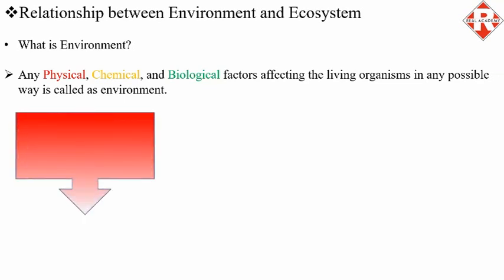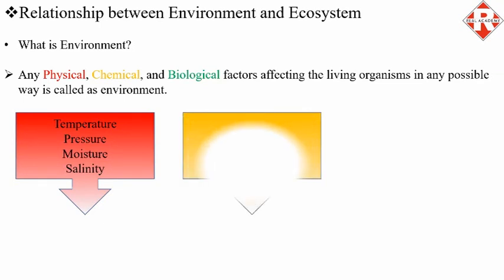Example of physical factors are temperature, pressure, moisture, and salinity. Examples of chemical factors are nutrients, salts, metals, and gases.